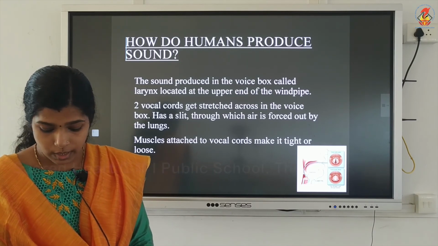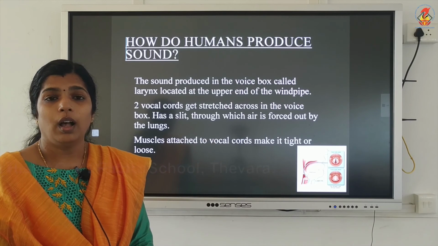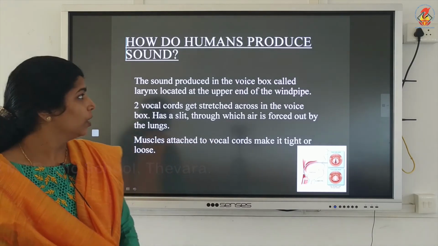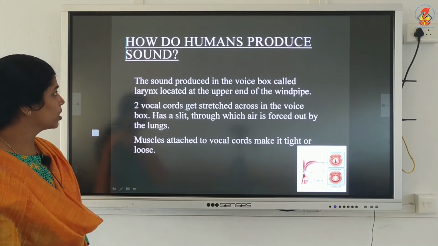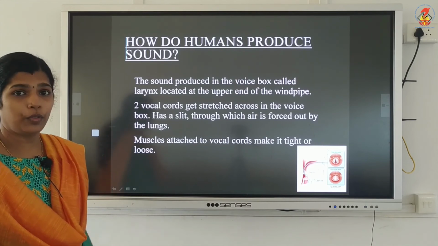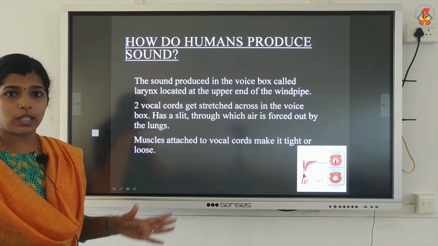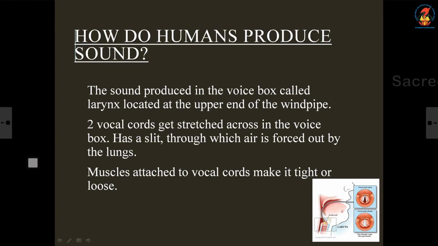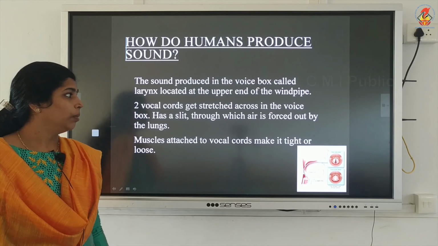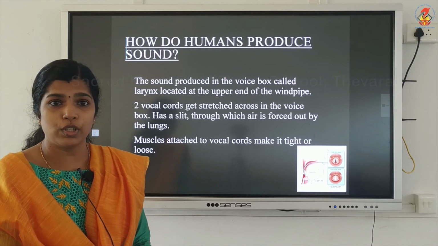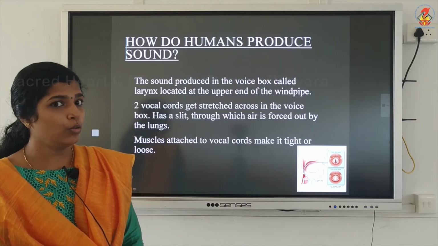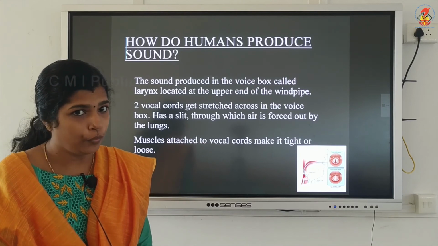Okay, so that is about sound produced by humans. The sound produced by humans is produced in the voice box called the larynx, located at the upper end of the windpipe. Two vocal cords are stretched across the voice box and have a slit through which air is forced out by the lungs. The muscles attached to the vocal cords make them tight or loose. When tight, the sound produced is of high frequency. When loose, the sound produced is of low frequency.